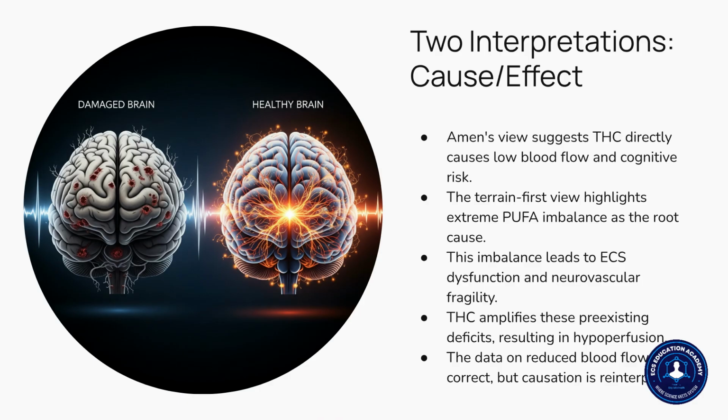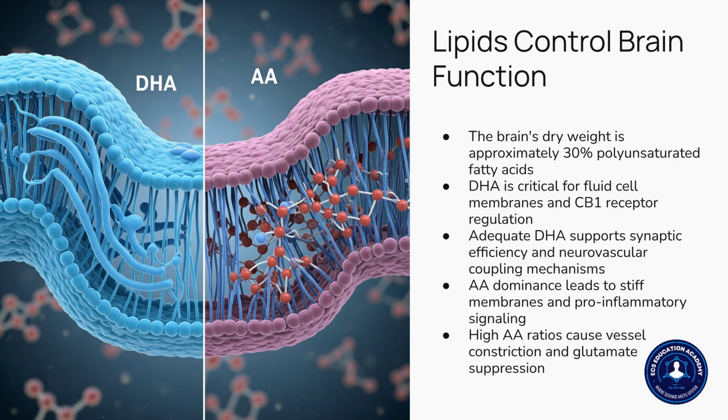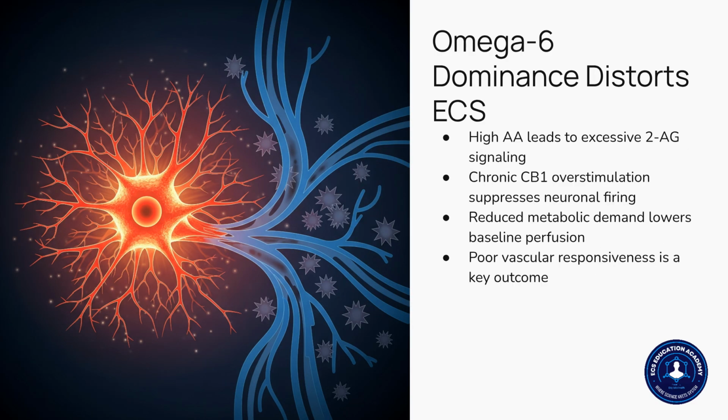Approximately 30% of the brain's dry weight is composed of polyunsaturated fatty acids, highlighting their critical importance. DHA is crucial for fluid cell membranes and CB1 receptor regulation, supporting synaptic efficiency. In contrast, AA dominance leads to stiff membranes and pro-inflammatory signaling. High arachidonic acid, or AA, leads to excessive 2-AG signaling and chronic CB1 overstimulation.